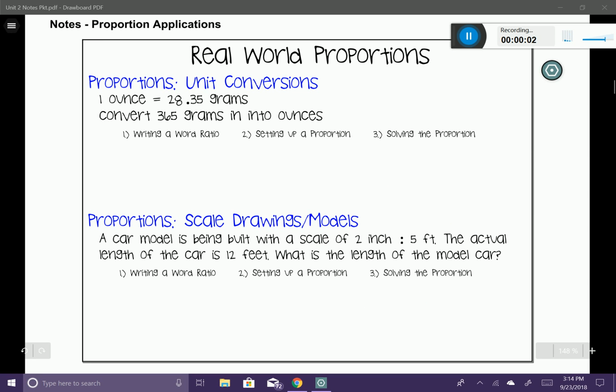In this lesson, we're going to be taking our understanding of proportions and taking it a step further and looking at applications and real-world examples where proportions come into play. This first example is a proportions real-world problem discussing the concept of unit conversions. Look at the unit conversion that we're given.